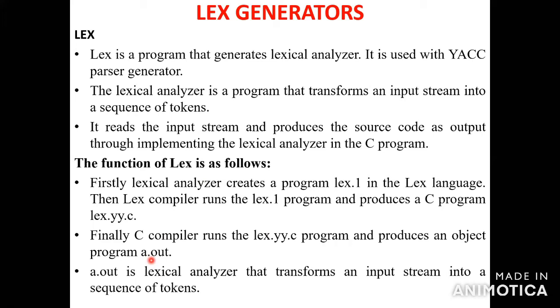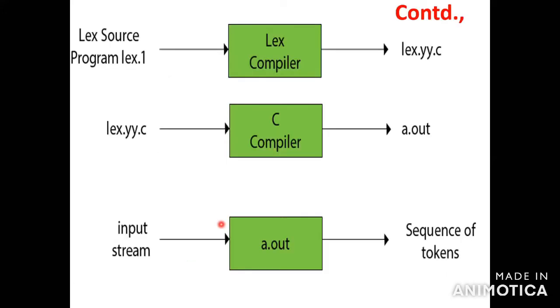So this is the function of the lexical analyzer. First you write the lex program, lex.l. The .l stands for the lex language. You write the program as a lex source program and save the file as filename.l.